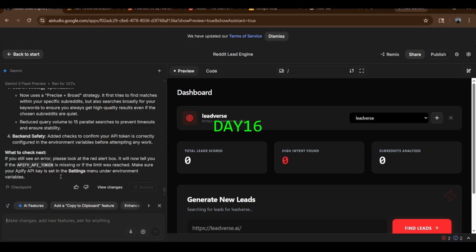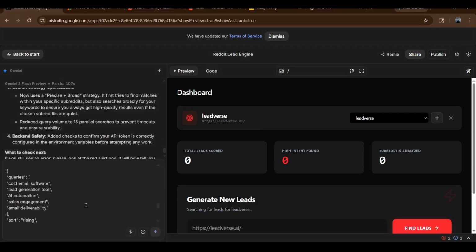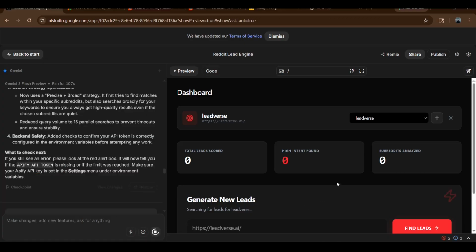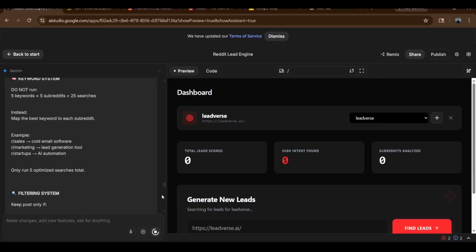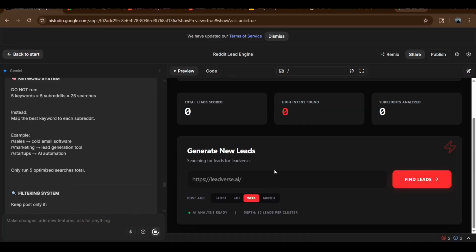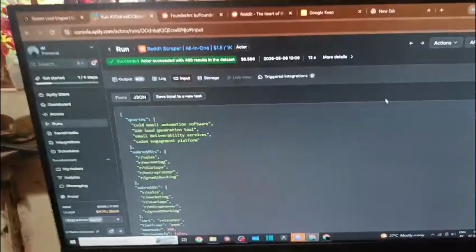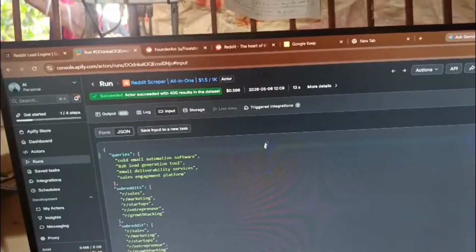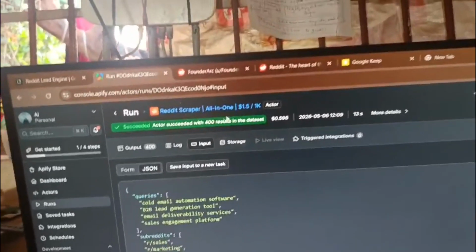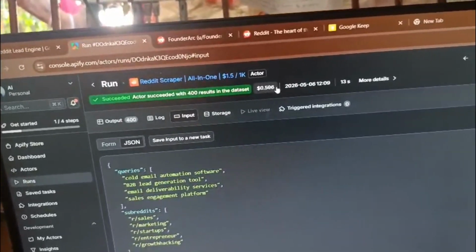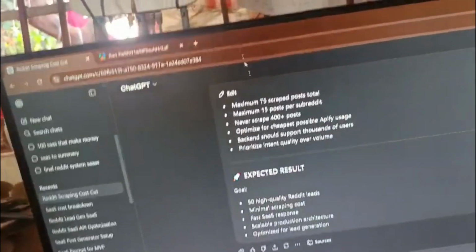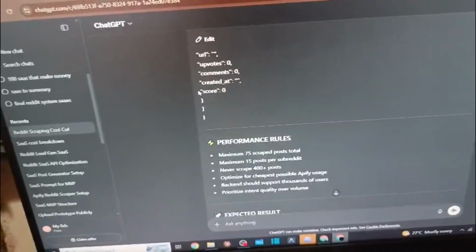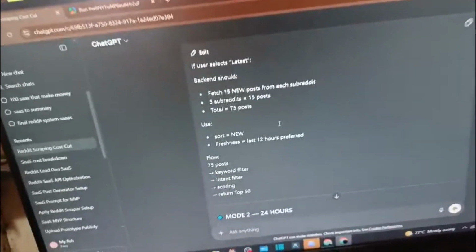So it is day 15, and you can see that I am making a complete prompt and I have to paste it into Google Vibe coding. It gives leads, and it gives a JSON structure prompt to fix the errors. You can see one result came, but there was an error. It scraped 400 plus results, and the cost is $5.69, which is a little high. So I copied and pasted it into ChatGPT, and it gave me a prompt to cut the cost. I will show you what it told me. It's the JSON format.